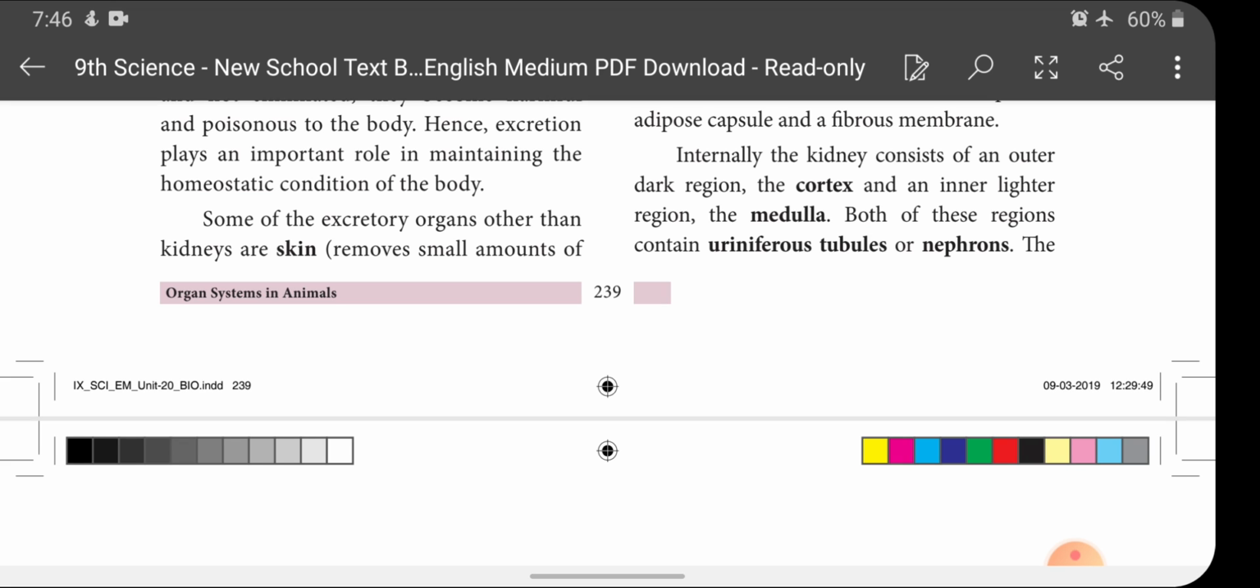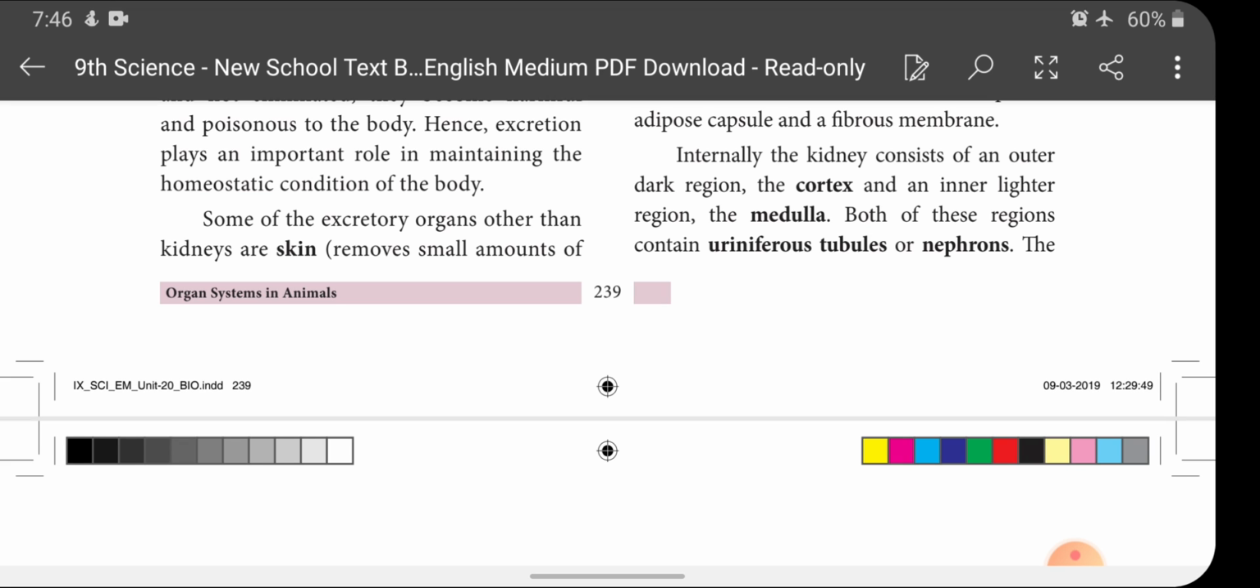Already in the beginning of this excretory system itself, I discussed with you that the kidney produces urine. Okay, the kidney alone will not produce the urine, children. The kidney consists of millions of units called nephrons. Each and every nephron is involved in the filtration of urine, and inside the nephron the filtration takes place.